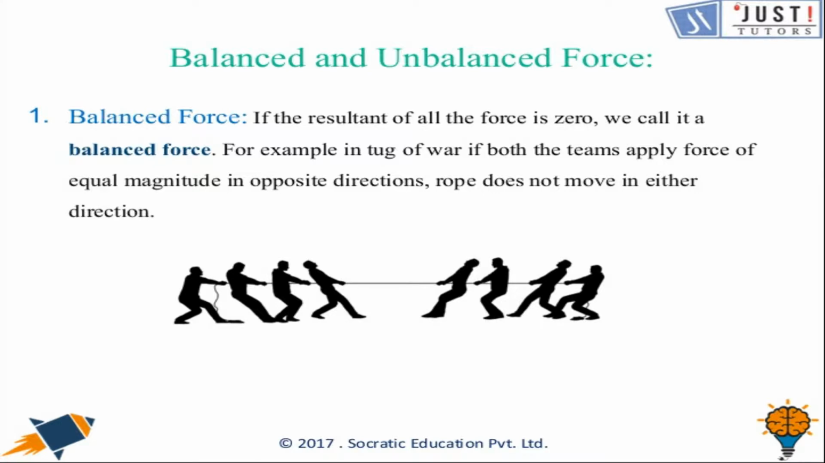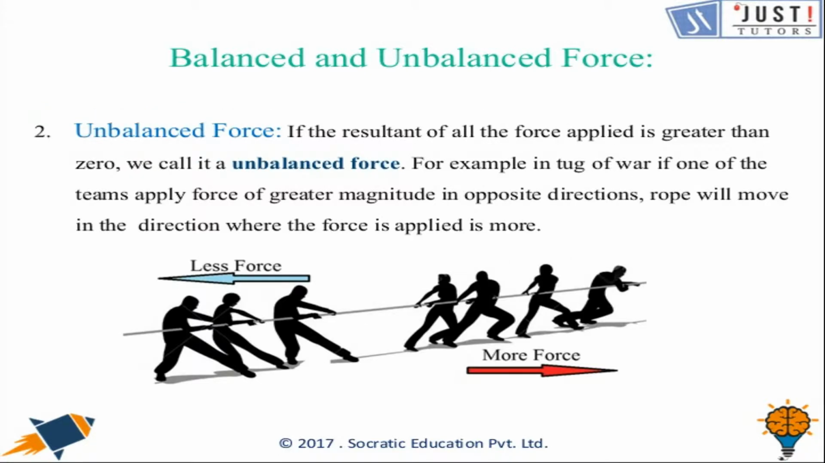As we can have an example here, in tug of war, if both the teams apply force of equal magnitude in opposite direction, the rope does not move in either direction. Because the resultant of the applied force on the rope is zero, hence the force is balanced. This force cannot change the state of an object as they are of equal magnitude and in opposite direction, but it can change the shape and size of the object.